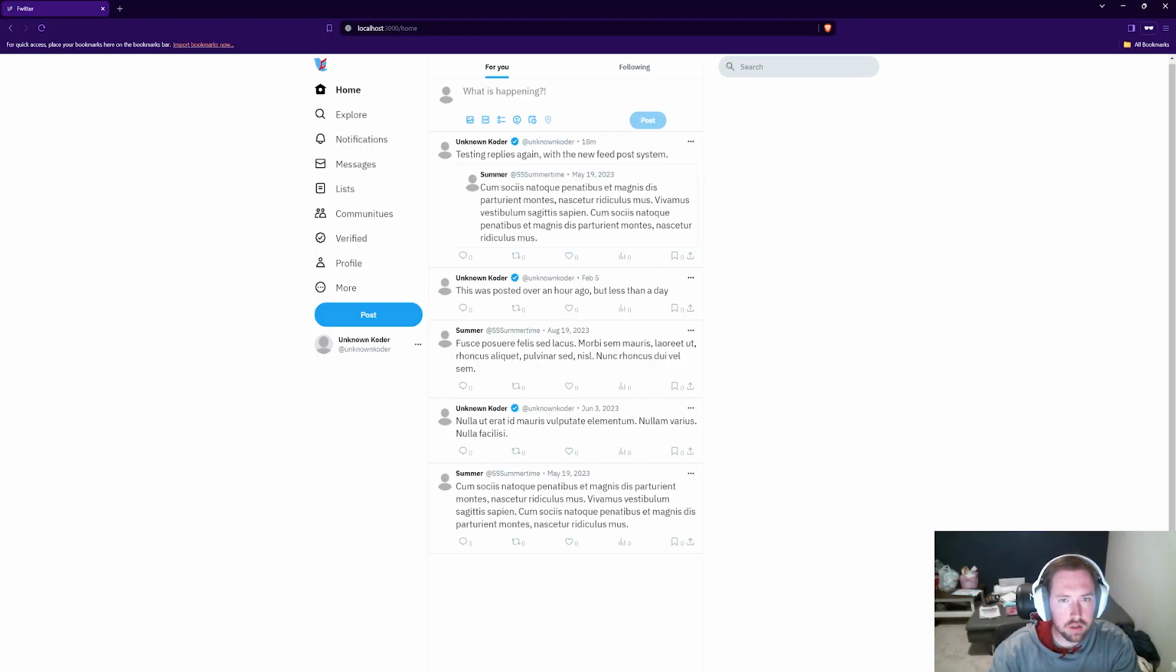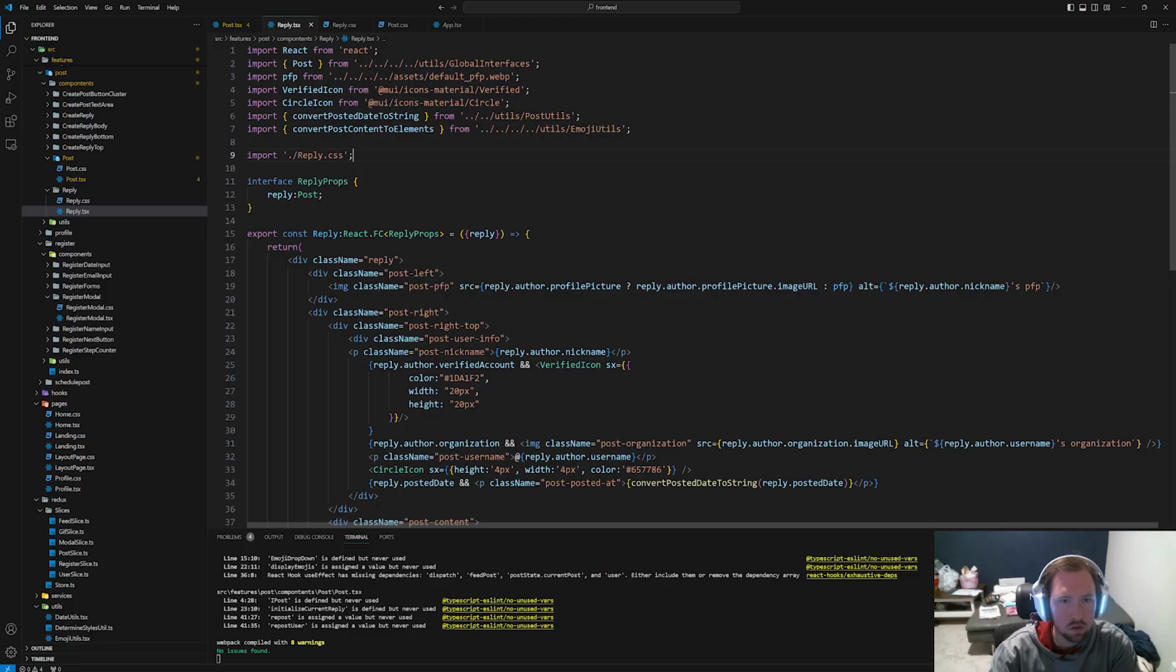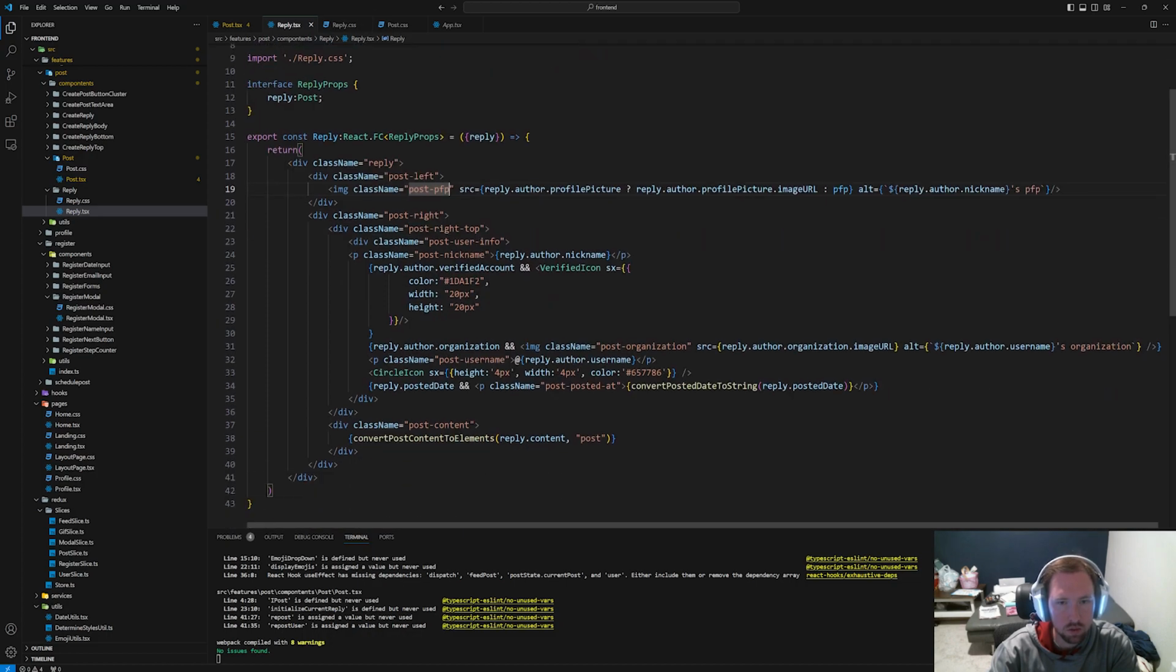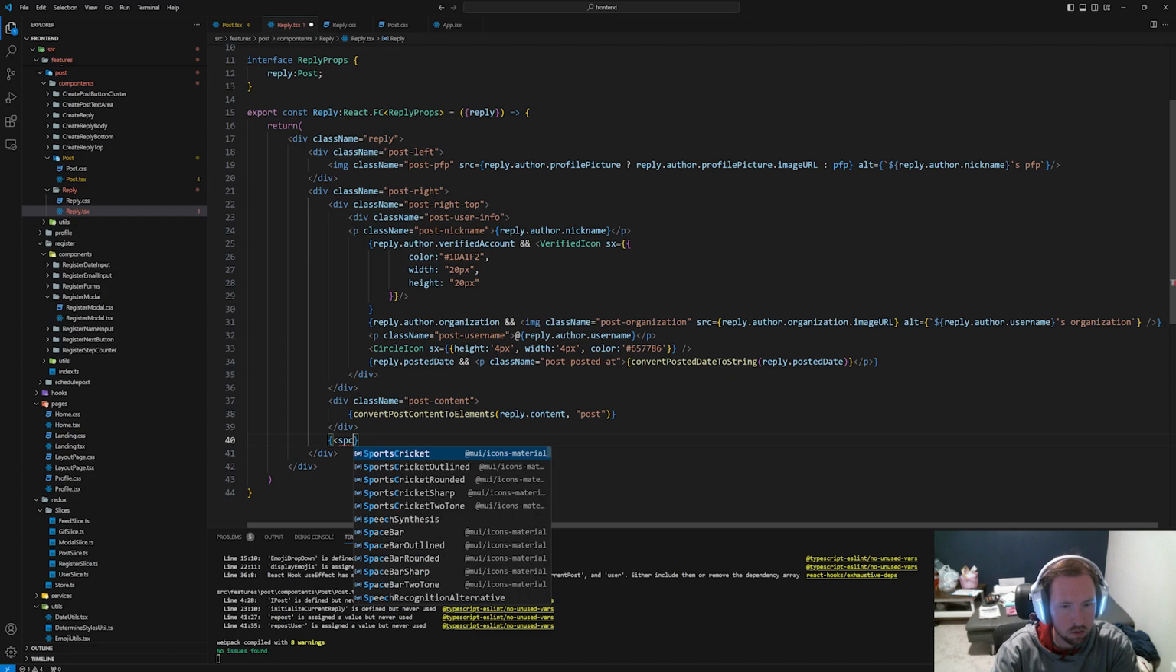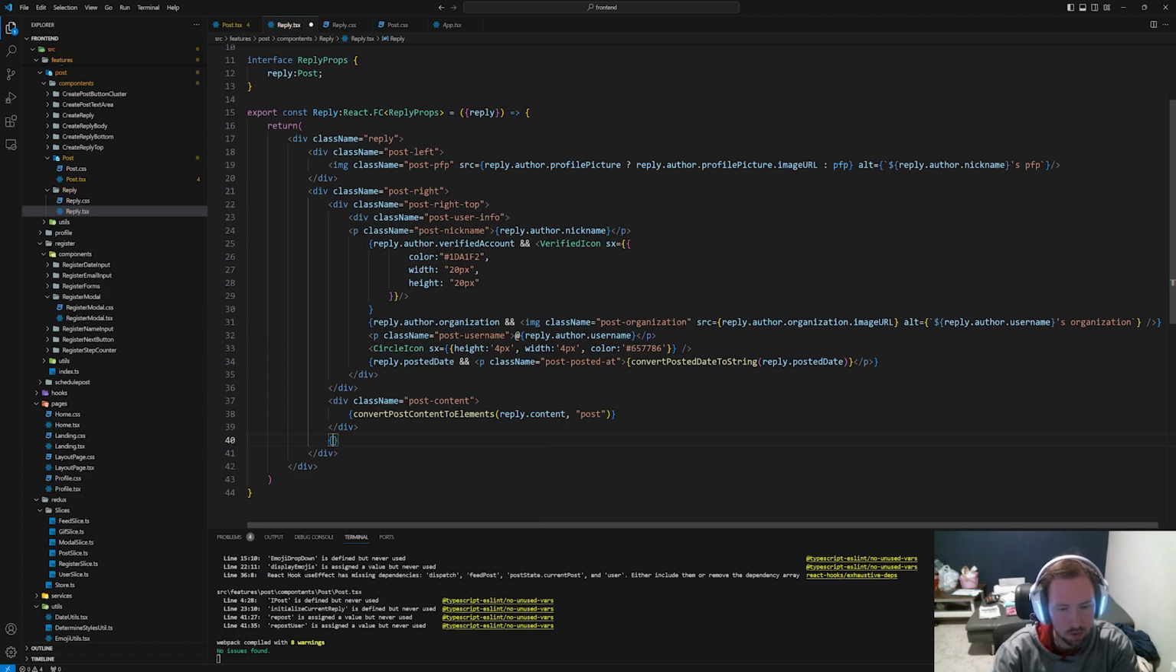The font size is way too big, I think. So we might want to set the font size, and it looks like it's kind of smushed a little bit. So the reply, the post PFP, this reply PFP should probably be a little bit smaller. So we might need to do a little bit of work. Now the last thing under here, we need to figure out when to put a show more. So there's like a span. It could probably just be a p tag.